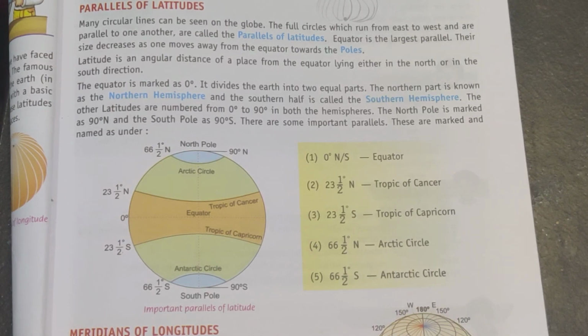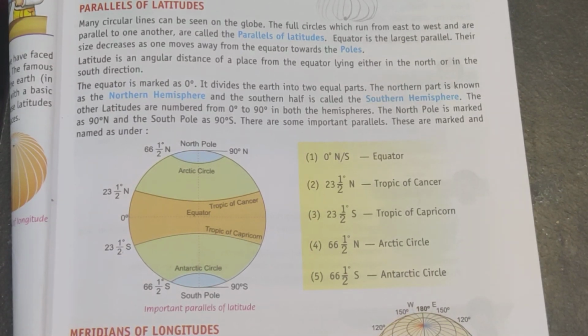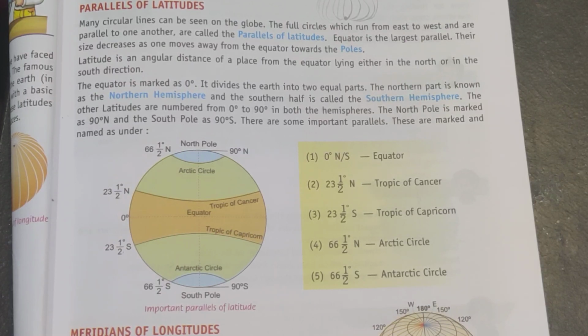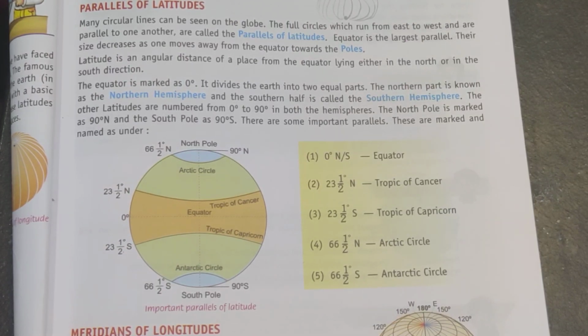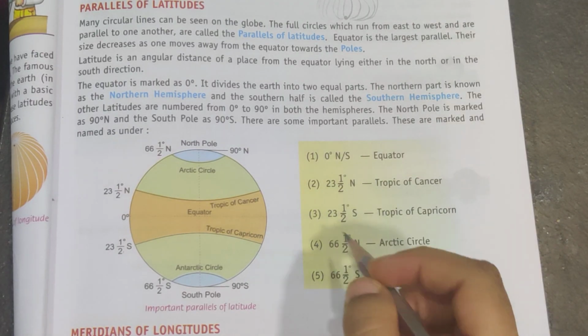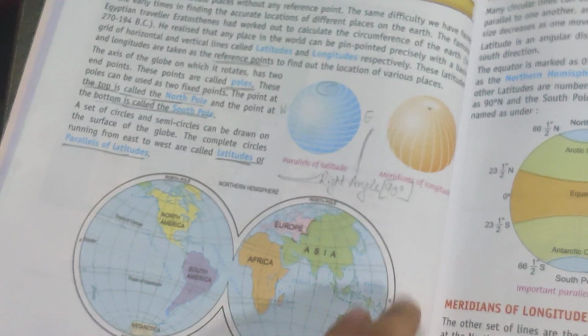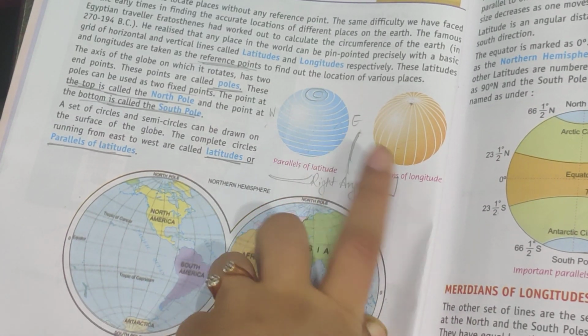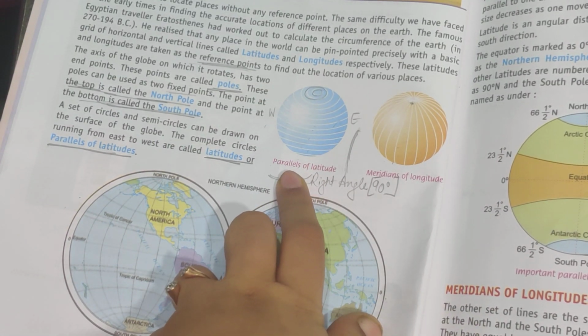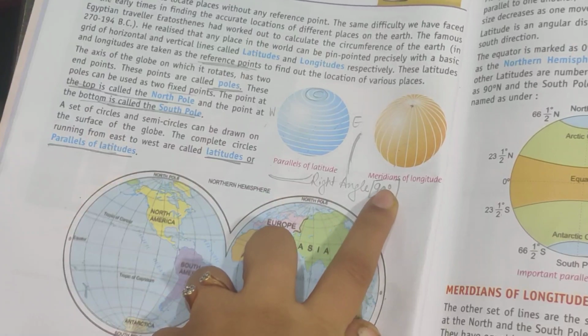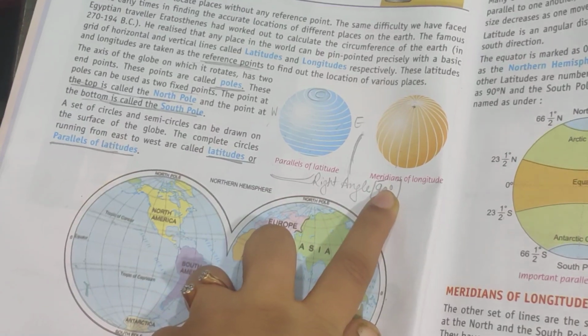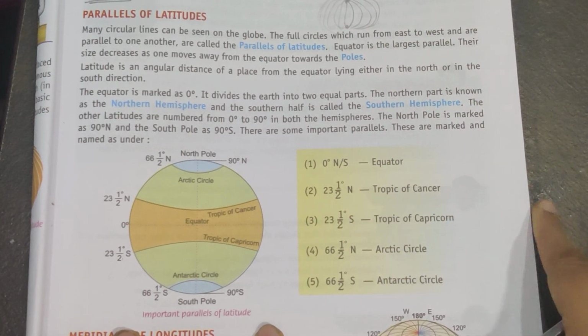Good morning, everyone. So, in the last class, we started with the chapter latitudes and longitudes. I asked you to draw the longitudes and latitudes like this diagram. This circle means parallels of latitude you will draw, and meridians of longitude you have to draw. Okay. Now moving forward.